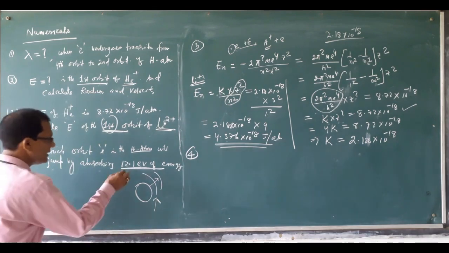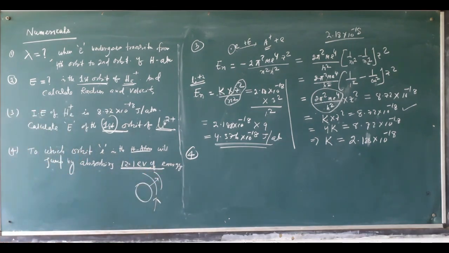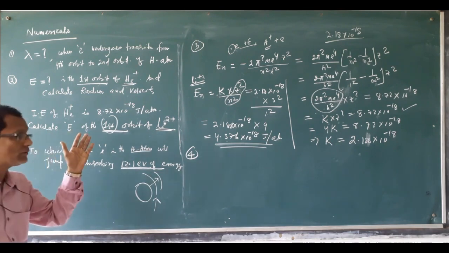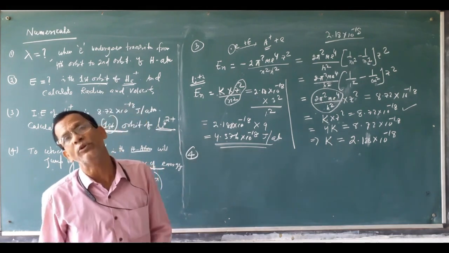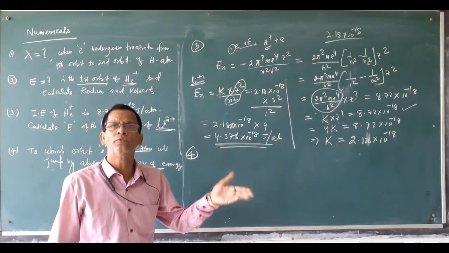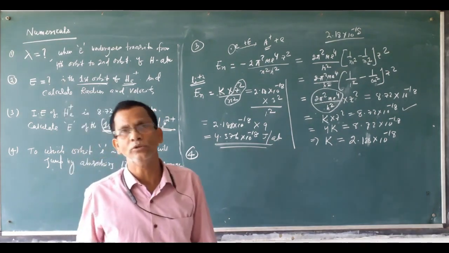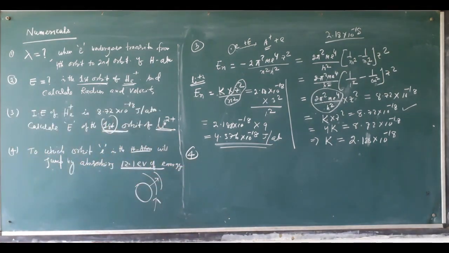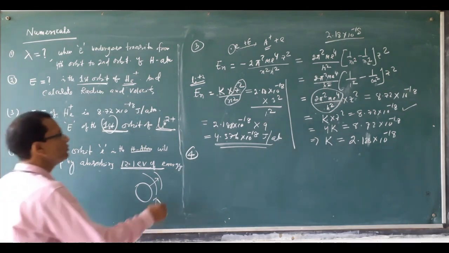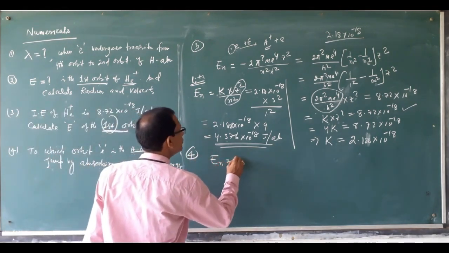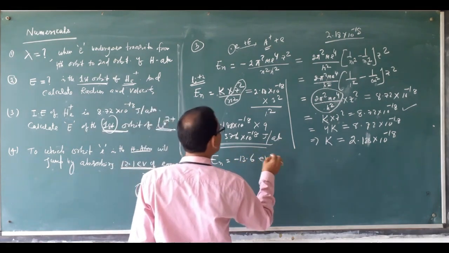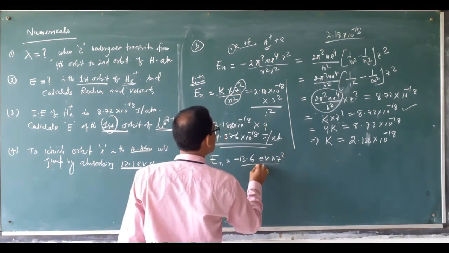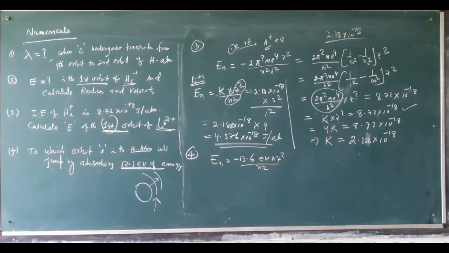As the question is given in terms of electron volt, we have already read that energy can be calculated in 3 ways: joule per atom, electron volt per atom, or kilojoule per mole. In terms of electron volt, what is the energy calculation? We already know En is equal to minus 13.6 electron volt into z square by n square. This is the formula for the energy of an electron in terms of electron volt per atom.